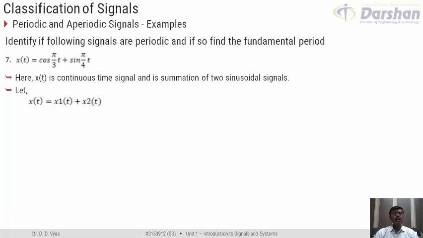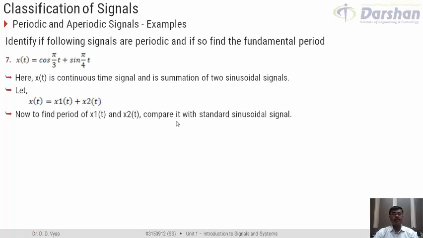And now we remember that for x(t) to be periodic, the ratio of the period of x1 and the period of x2, that is T1 and T2, should be a ratio of two integers. So to check this, first of all, we would have to find the period of x1 and the period of x2. So let us find the periods of x1 and x2 by comparing them with the standard sinusoidal signal that we have. So I can compare cos(πt/3) with cos(2πFt).